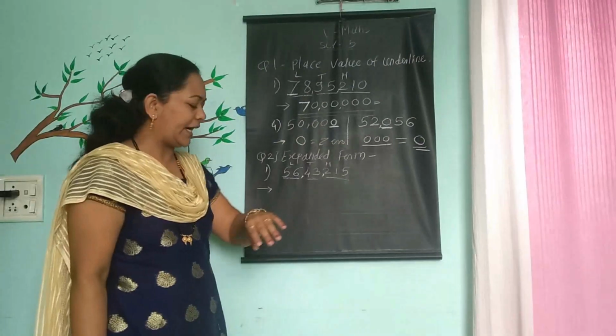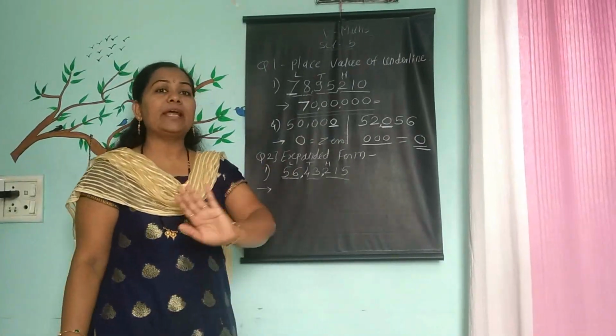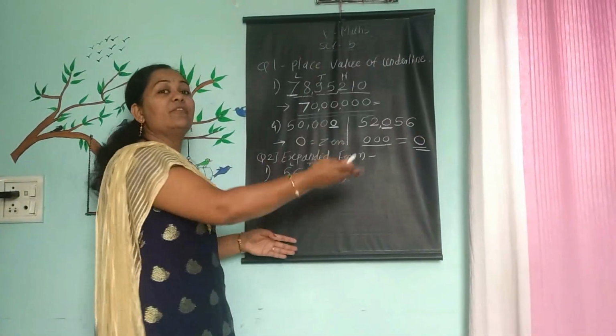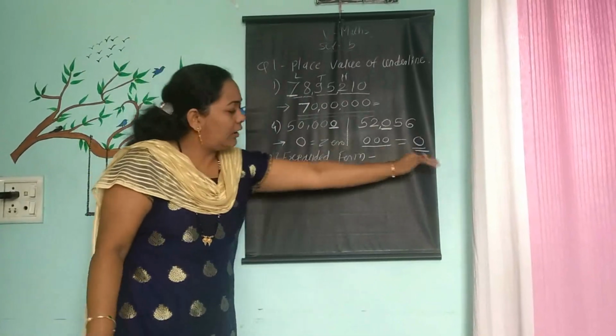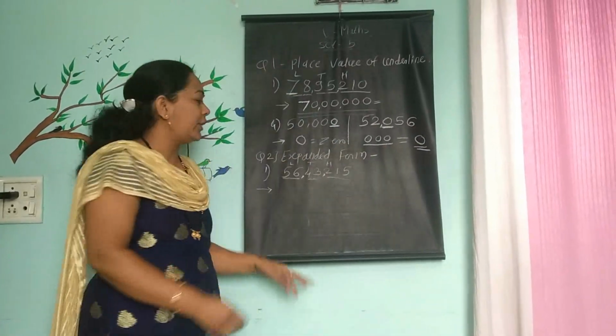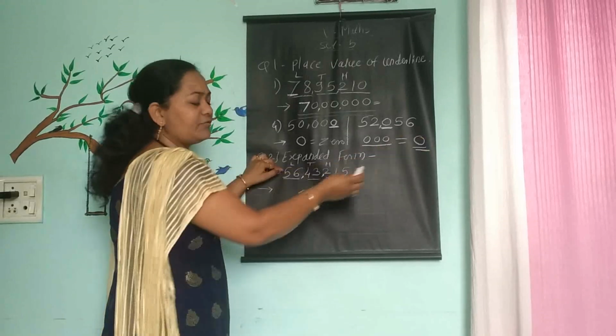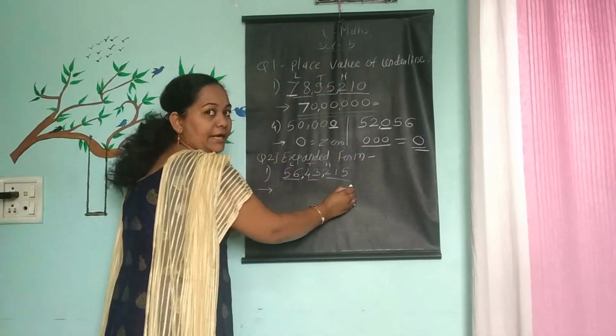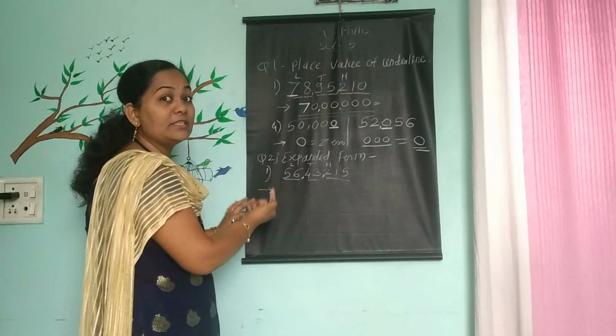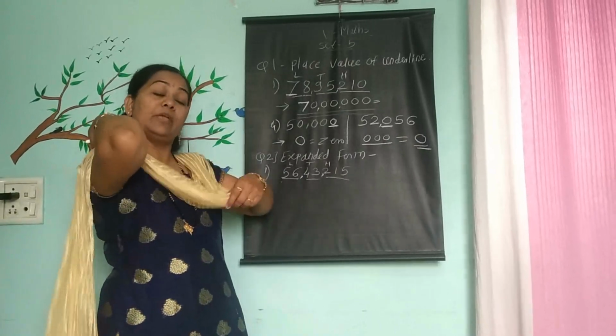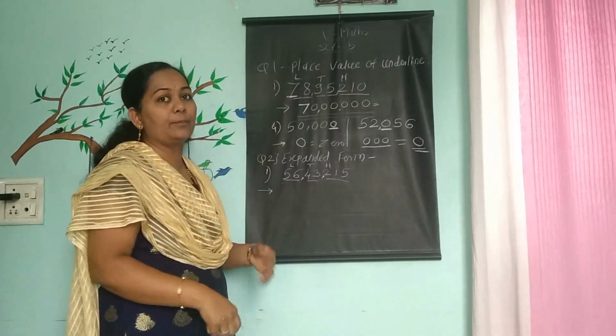Now we want to write this number in expanded form. Expanded form means in the form of addition. In a horizontal way, we have to write one digit at a time, going from left to right. If you understand well, you can solve the remaining problems for your practice.